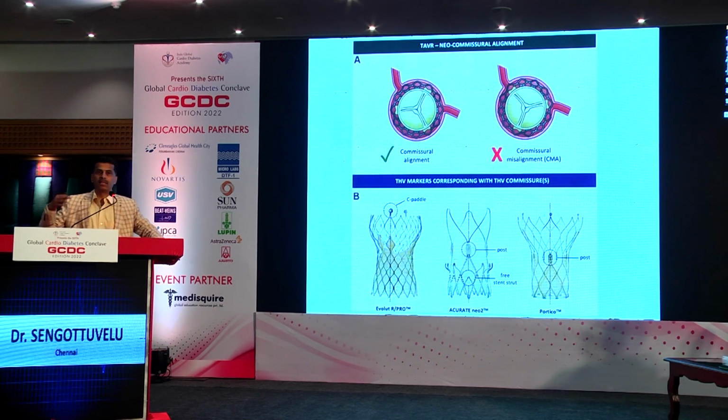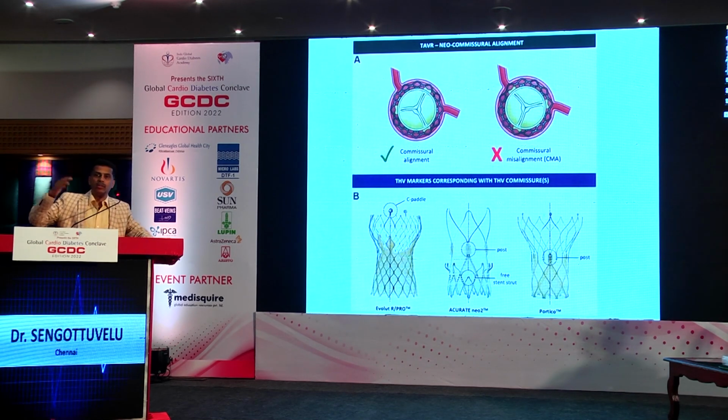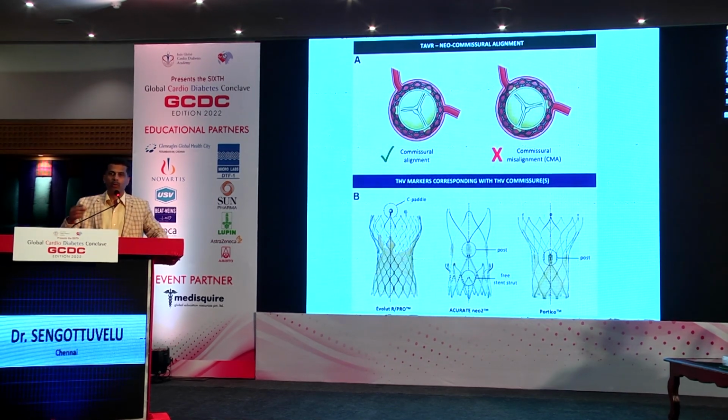And the future of TAVI is in younger patients. After doing so much TAVI, now we are moving to more refinement in the technique. What we mean by this is, you know the natural commissures of the aorta, which is the point, okay. If you look at the natural, can you see the pointer? I think it's too bright to see the pointer.